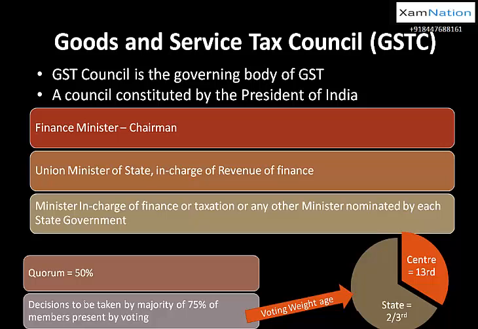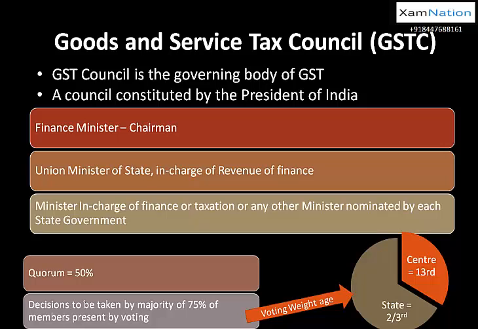कोरम का मतलब होता है कि minimum number of people which are required to constitute a meeting. Further, whatever the decision GST Council takes, that decision should be approved by at least 75% of the members present and voting. Again, whatever the number of members, उसमें 75% जितने भी present हैं उनका 75% if they say yes on that particular decision, only then that decision would be agreed.